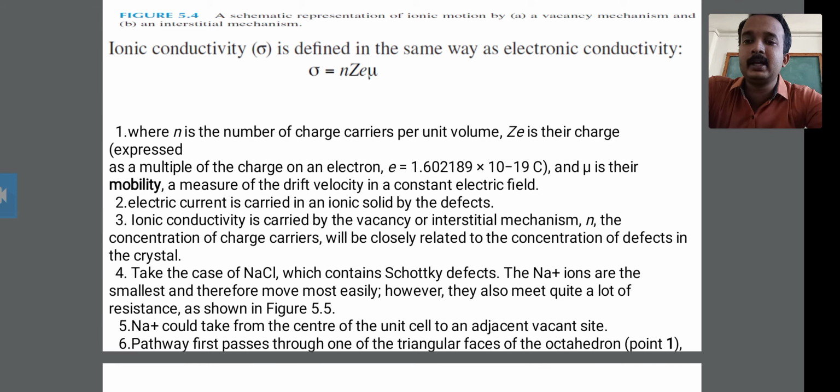The electrical current is carried in an ionic solid by the defects.